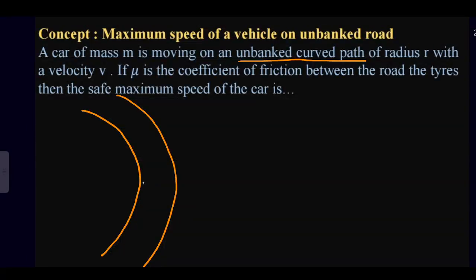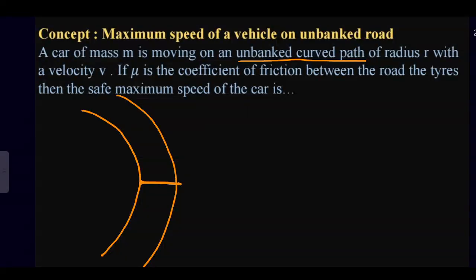So here, unbanked means what? This side is the inner side, this is the outer side, and both are at the same level.